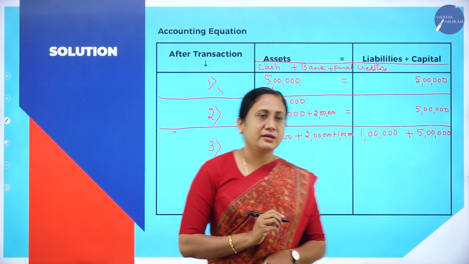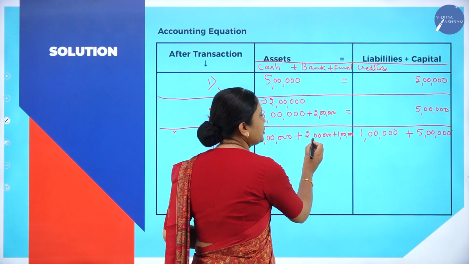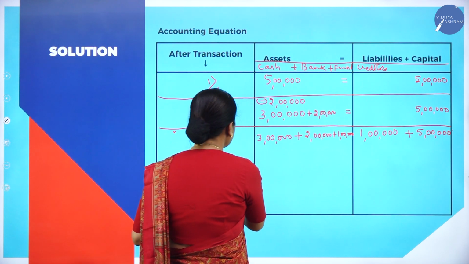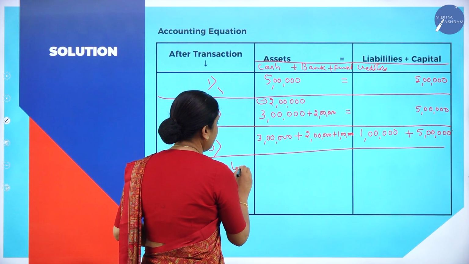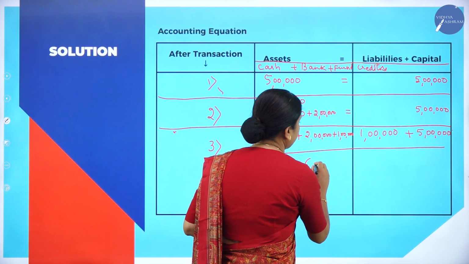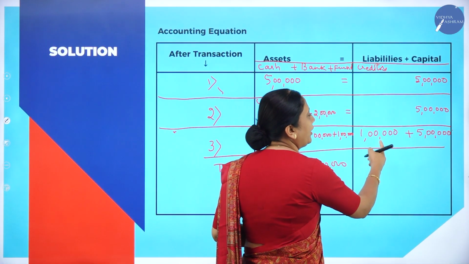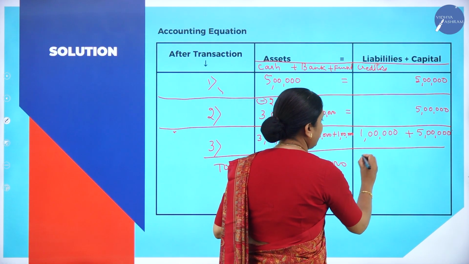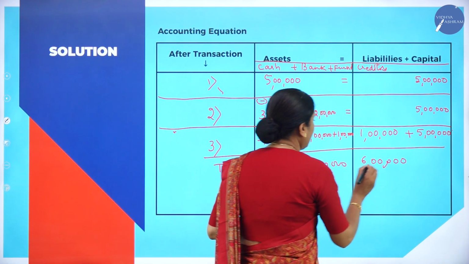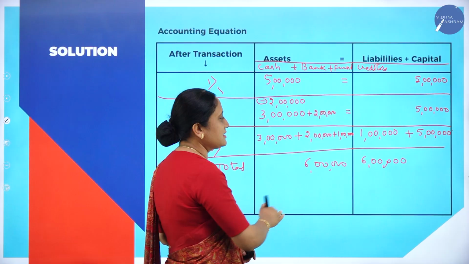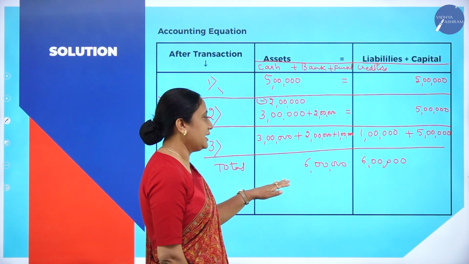Now we will add the asset side. 3 lakh plus 2 lakh plus 1 lakh. 3 plus 2 is 5. 5 plus 1 is how much? 6 lakhs. LHS is 6 lakhs. We'll come to the RHS. 1 lakh plus 5 lakhs. 1 plus 5 is how much? 6 lakhs. LHS is 6 lakhs, RHS is also 6 lakhs. So the accounting equation is tallying.